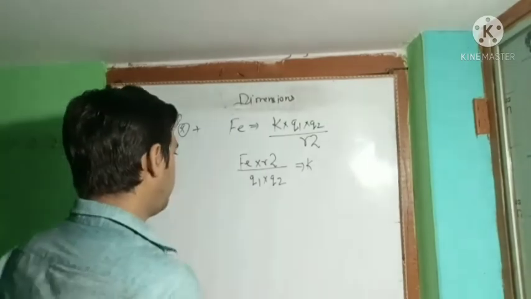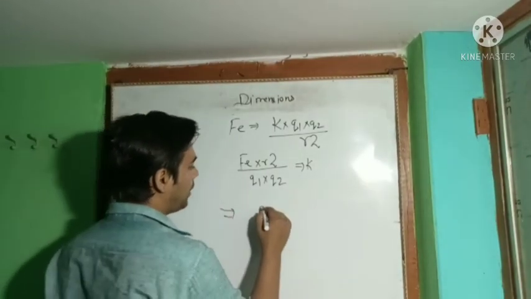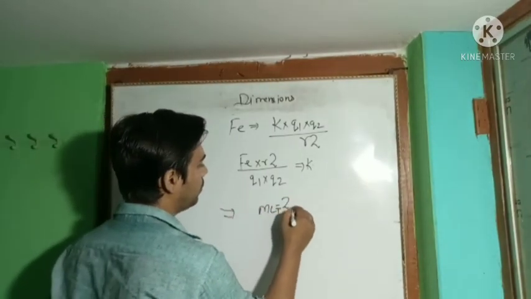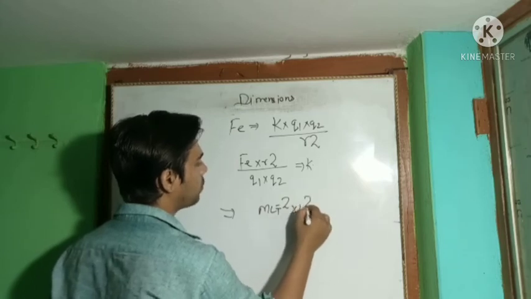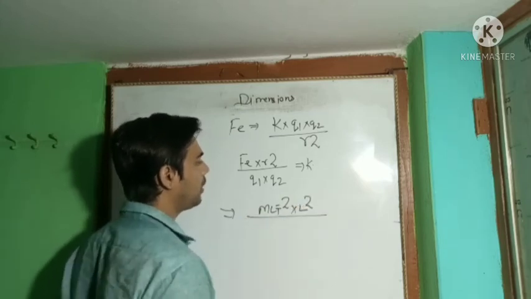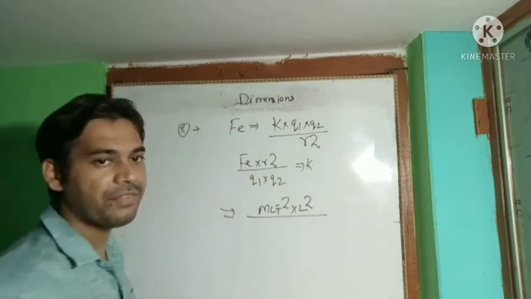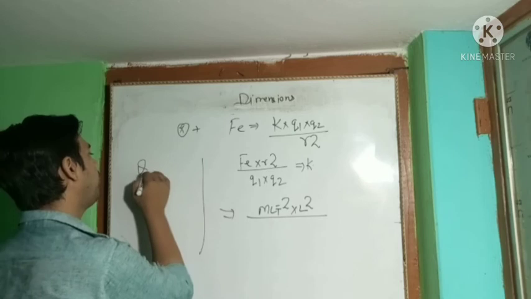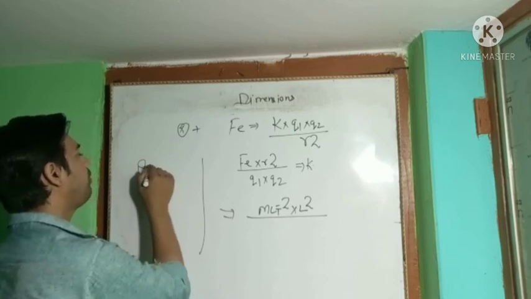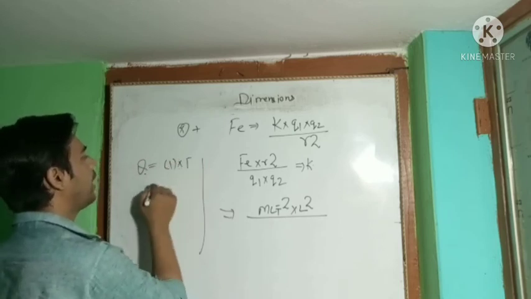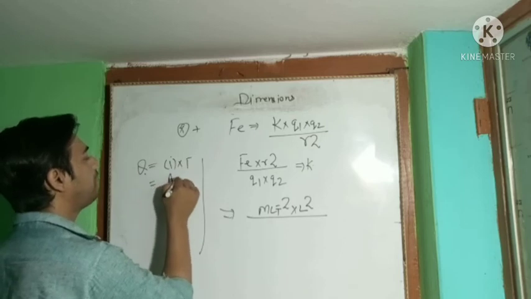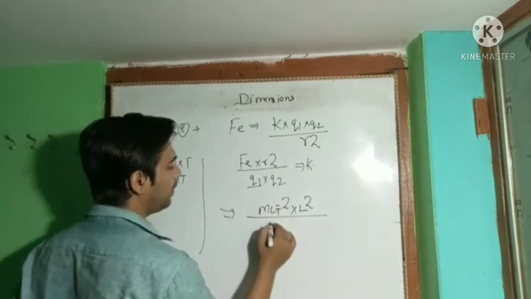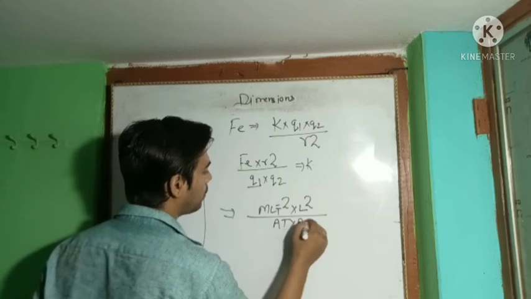So write the dimension of the force, m L t to the power minus 2, and R is L square, divided by Q1 and Q2. We have already defined the dimension of the charge: Q is defined as I into T, and I is represented as A and time as T. So Q1 will be AT and Q2 will also be AT.